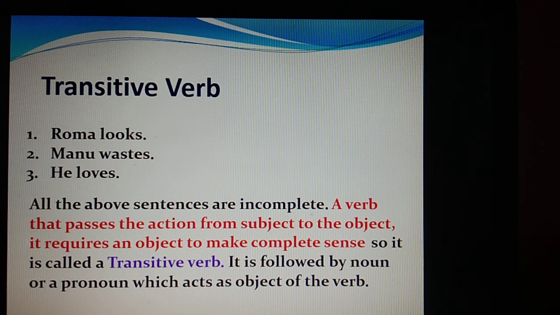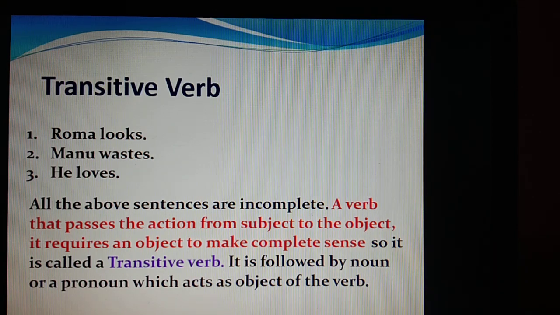when I say Roma looks, you will ask, what does Roma look? Manu wastes. What does Manu waste? He loves what? So such questions remain unanswered. So all the above sentences are incomplete. So a verb that passes the action from subject to the object requires an object to make complete sense.